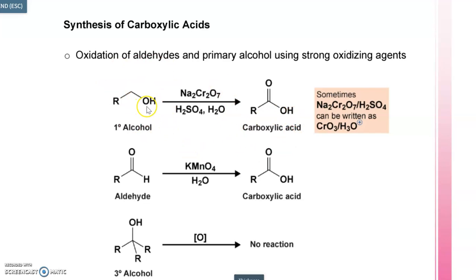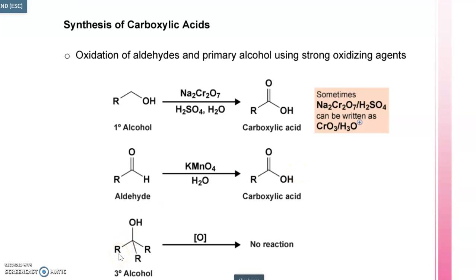If you take primary alcohol, it can be oxidized into aldehyde by using PCC. But if we use sodium dichromate, acidic sodium dichromate or potassium permanganate, primary alcohol will, because these are strong oxidizing agents, skip one step and give us carboxylic acid as the product. Now, if we use aldehydes, aldehydes can be oxidized by all these strong oxidizing agents or even by mild oxidizing agents like Tollens reagent, Fehling's solution, Benedict solution. With all these oxidizing agents, aldehydes will be giving us carboxylic acid.